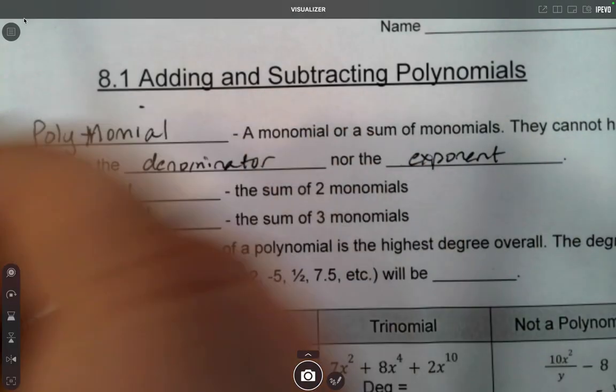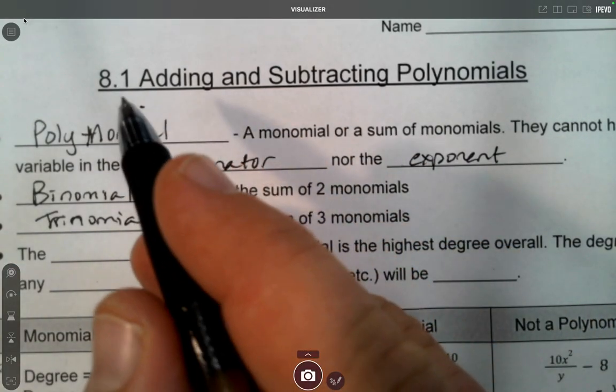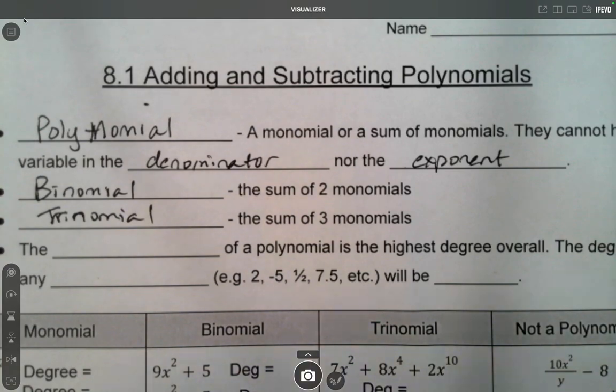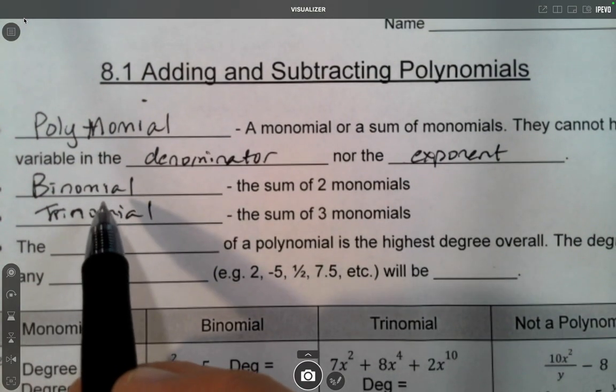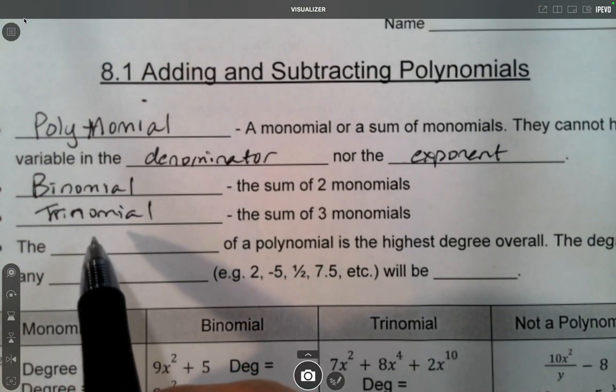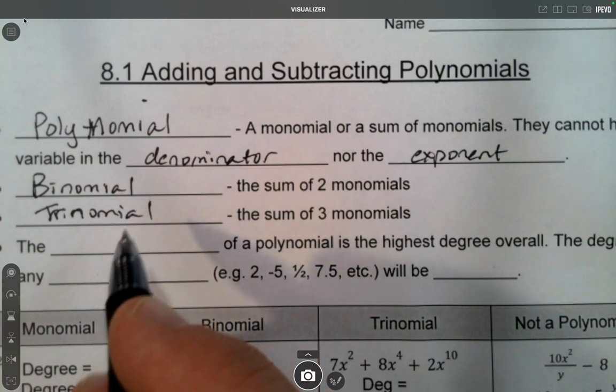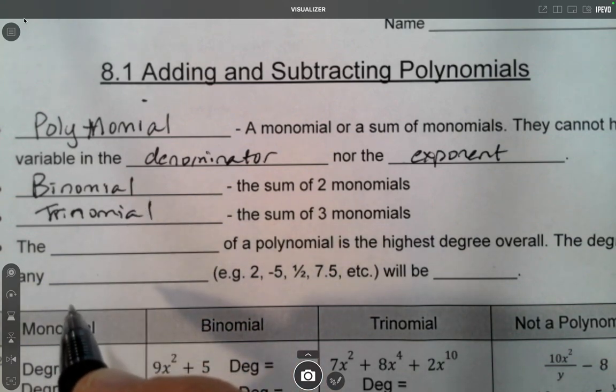So all of these, including monomials, are called polynomials. Polynomials is the overlapping umbrella that covers all of them. When there's one, it can also be called a monomial. Two, it can also be called a binomial. Three, it can be called a trinomial. After that, we just say it's a polynomial.